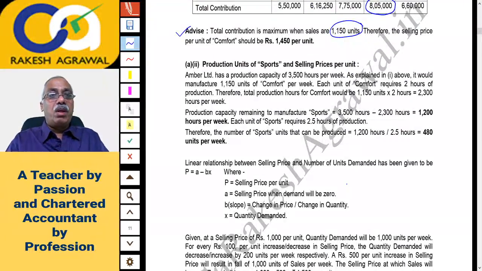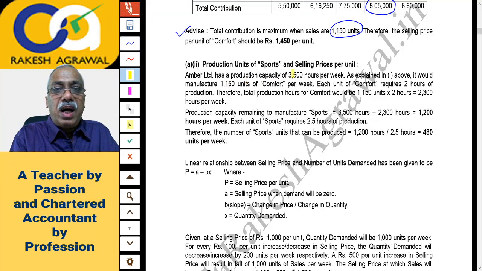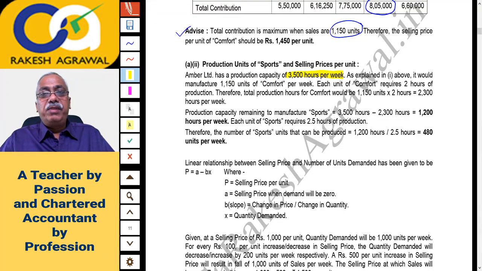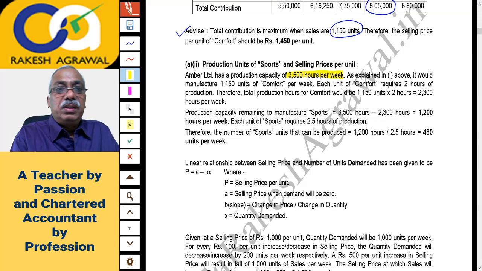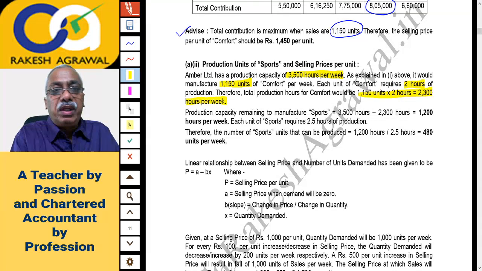Check. Amber Limited has a production capacity of 3500 hours per week. As explained in the first answer, we would manufacture 1150 units of Comfort each week, and each unit of Comfort requires 2 hours. So 1150 into 2, you will be using 2300 hours per week.